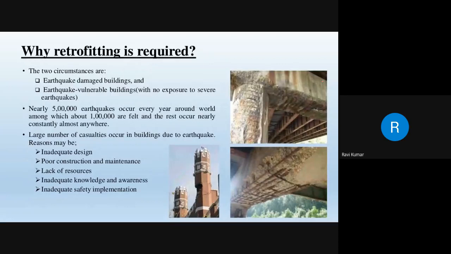Now, why is retrofitting required? See, there are two circumstances. One is earthquake damaged buildings, and the other is earthquake vulnerable buildings with no exposure to severe earthquakes. Nearly